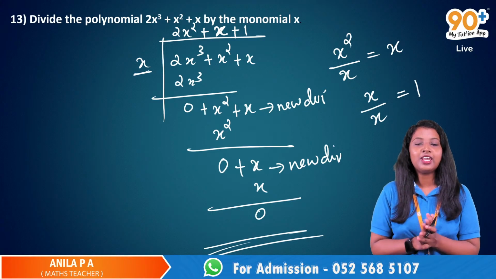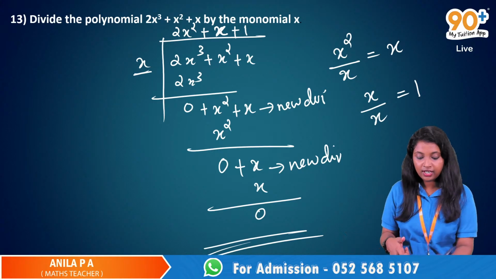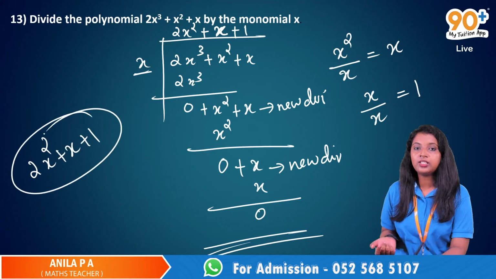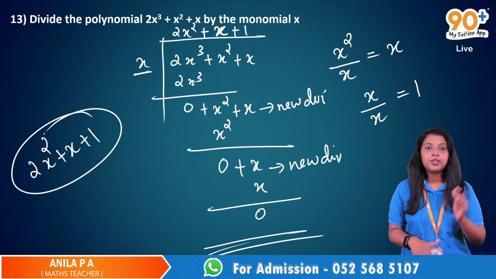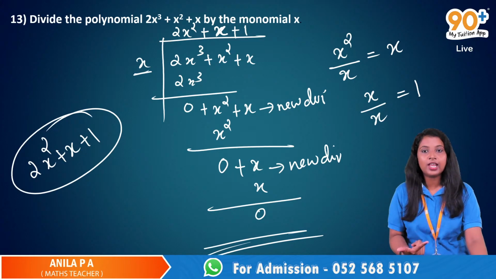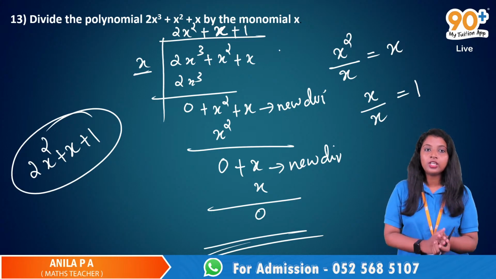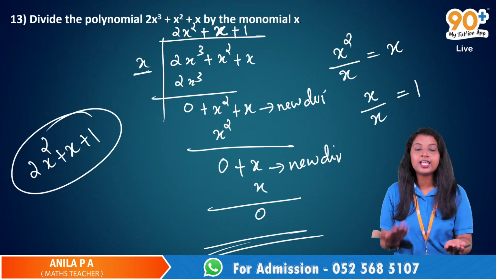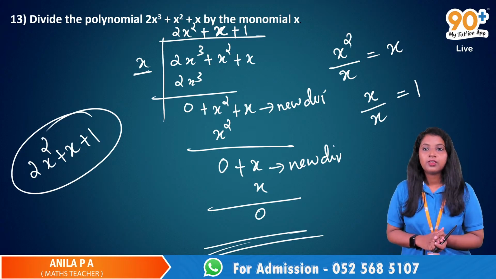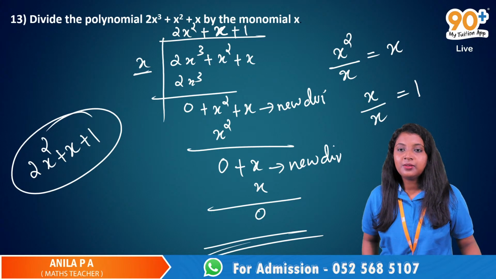Very good, very good, very good. We already solved this question using some other methods, and we got the same value here, 2x squared plus x plus 1. After this long division, we are again getting the same answer, 2x squared plus x plus 1. Is it clear, this long division?